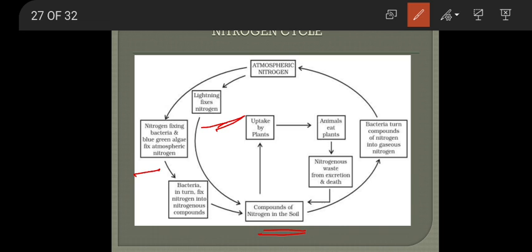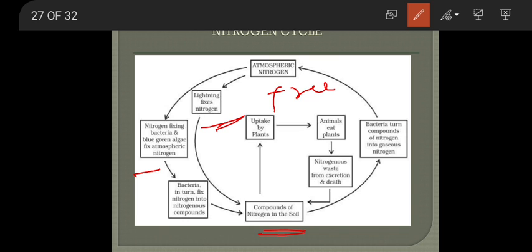One is lightning, another is nitrogen fixing bacteria or blue-green algae, which fix atmospheric nitrogen into nitrogenous compounds. Those compounds reach the soil. Nitrogen is here in a free state, but it comes in the form of compounds, that is, nitrogen compounds like nitrates or nitrites.